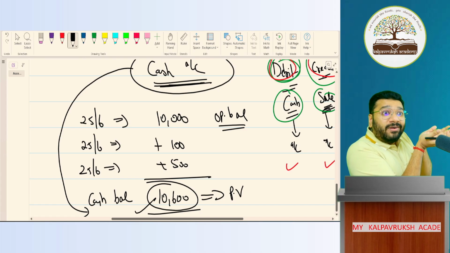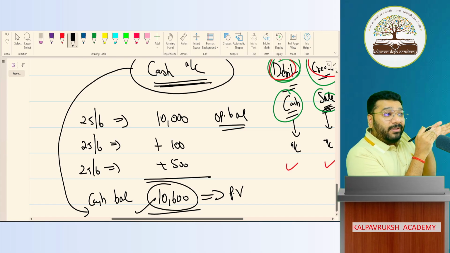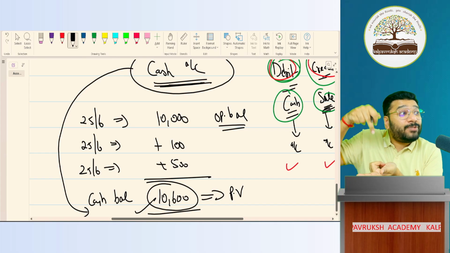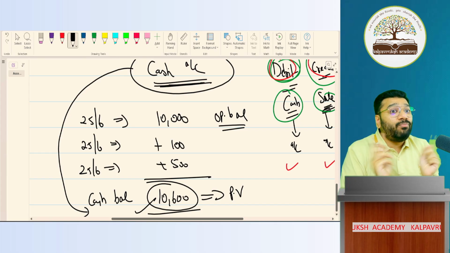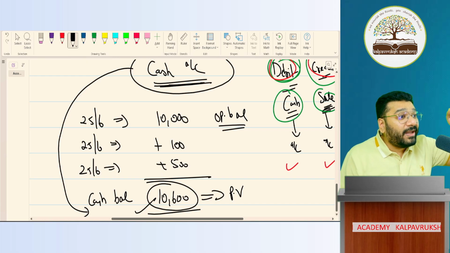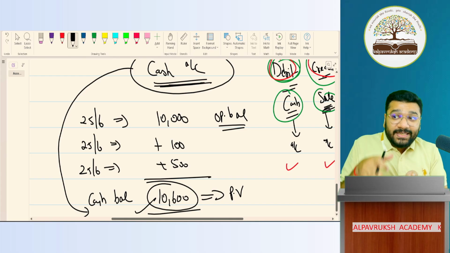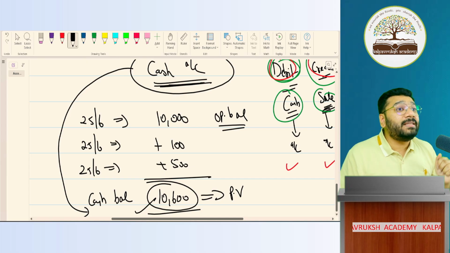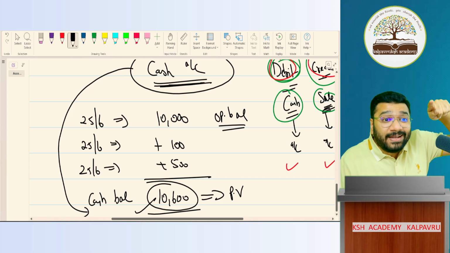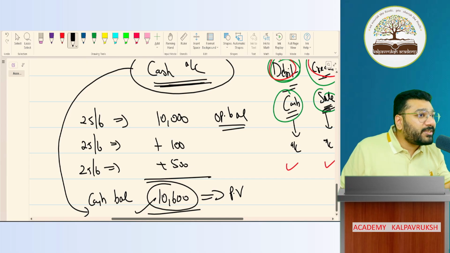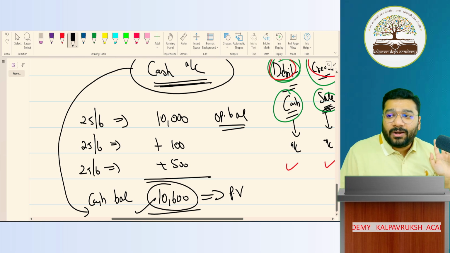How much is there in the book, that much should be there in your physical cash box also. If both physical cash and book cash are matching, it means the accounting you've done is perfect. Sometimes there can be a mismatch also. Physical cash is something else, book cash is something else, which means accounting is not done properly. Got it, not got it?